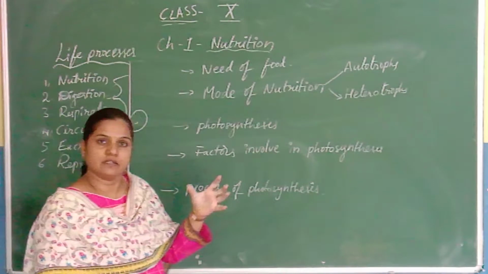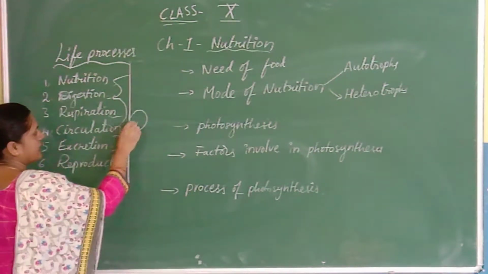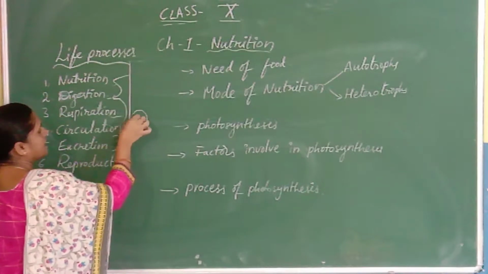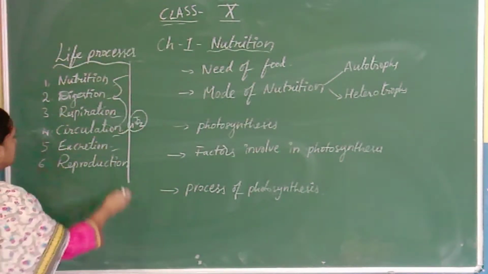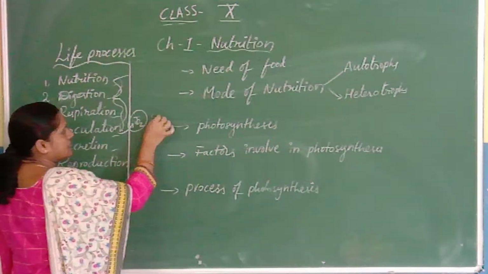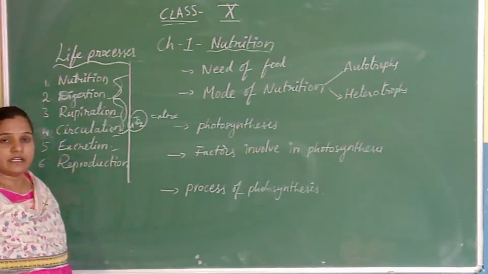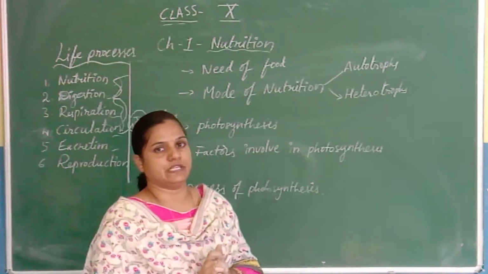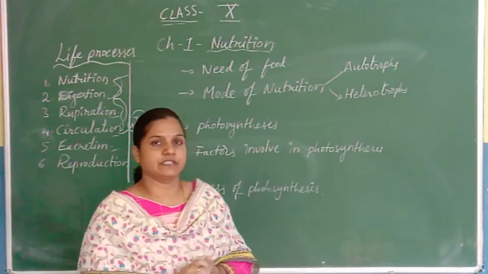In circulation, the oxygen is carried by red blood cells, and this oxygen enters the cell and oxidizes the nutrients. As a result of all these metabolic activities, some excretory products are released. These excretory products are toxic in nature. If they remain inside our body, it will get damaged.